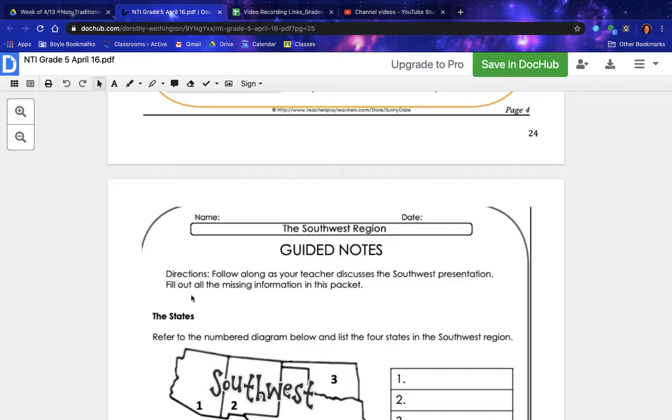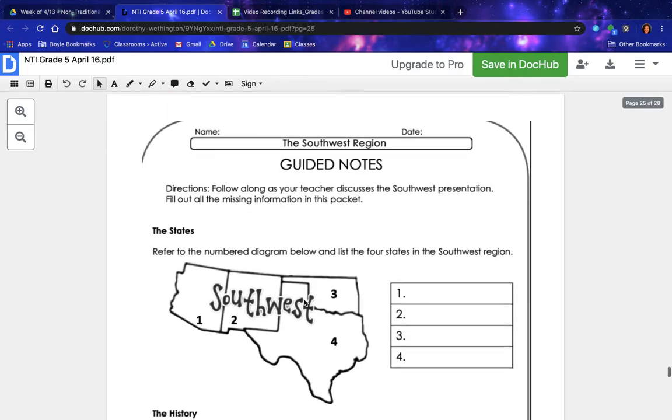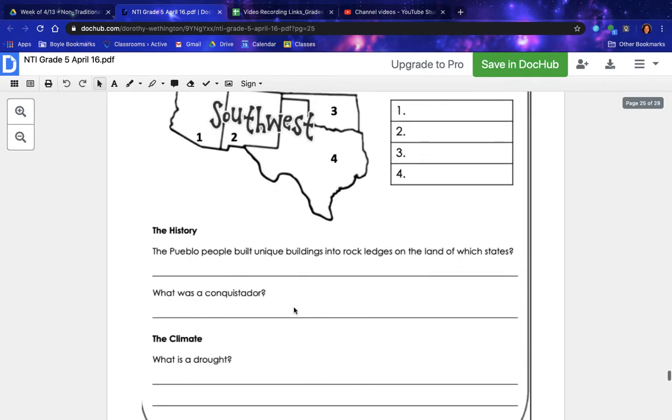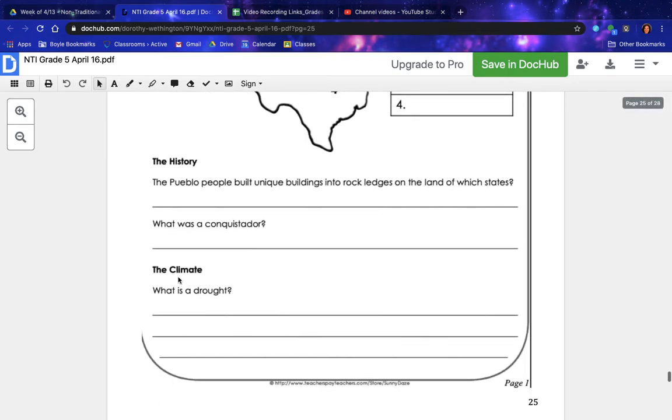Guided notes, directions. Follow along as your teacher discusses the Southwest presentation. Fill out all the missing information in this packet. Refer to the numbered diagram below and list the 4 states in the Southwest region. The history. The Pueblo people built unique buildings into rock ledges on the land of which states? What was a conquistador? The climate. What is a drought?